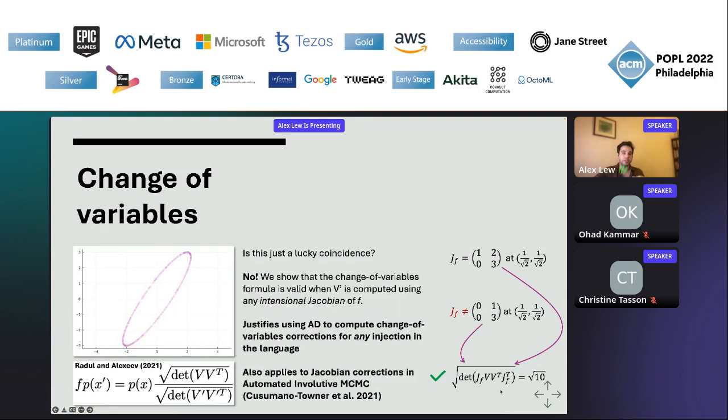We proved that when using this change of variables formula, any intensional Jacobian, so any Jacobian full of intensional derivatives, will give the same answer. In some sense, even though AD is wrong, our semantics shows that AD is wrong in the right way.